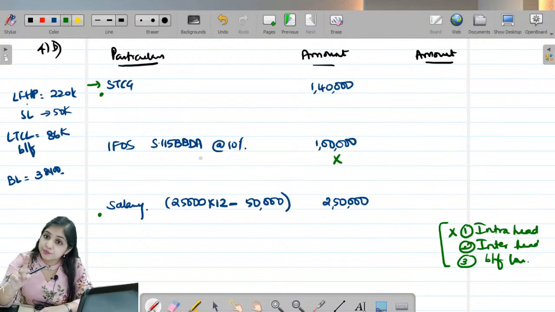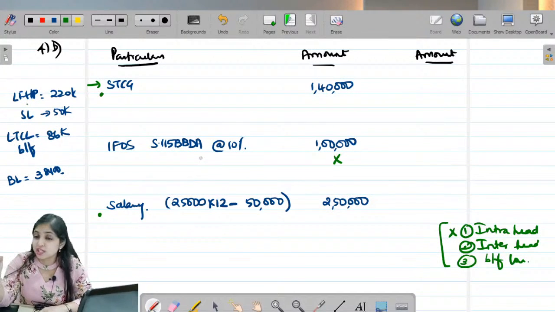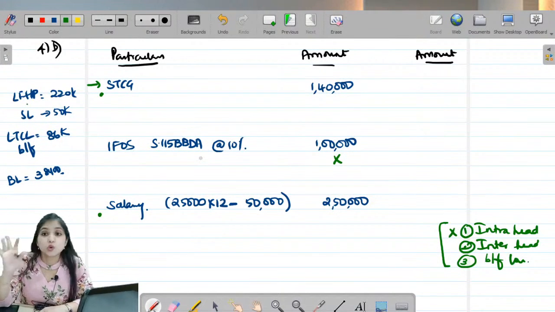See, generally if you have IFOS income, you can adjust losses. This is also a very common question students have. So what if it is IFOS? It is still income. Even against IFOS, you are allowed to adjust losses. But against 115BBDA IFOS, your card games, lottery winnings, horse races IFOS alone, you are not allowed to adjust.